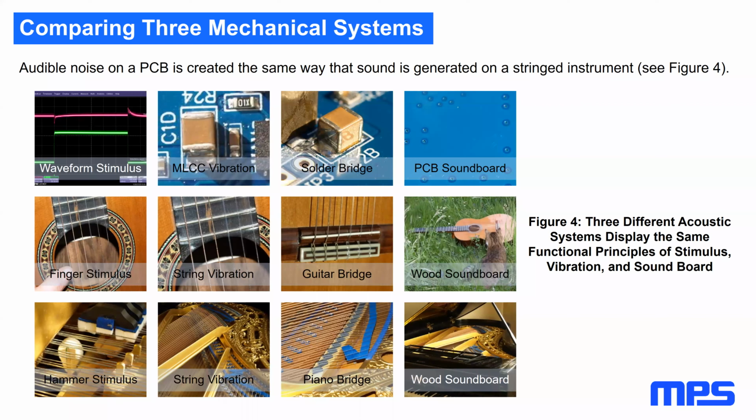In comparison to this capacitor system, you see the guitar. The capacitor is the same as the finger, the stimulus. The strings are the vibrating part. And the guitar bridge transfers the vibrating of the string into the wood of the guitar. So the wood of the guitar is the same as the PCB soundboard. That makes the noise. The same as for a piano.